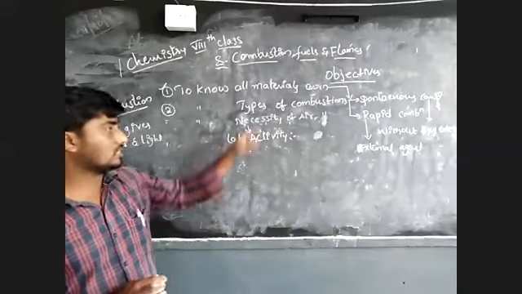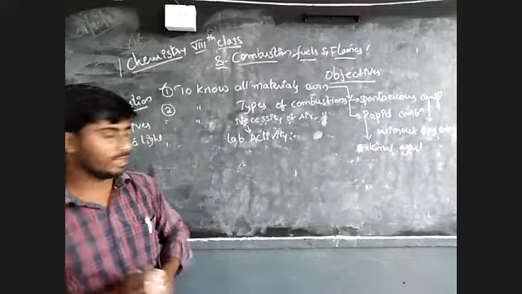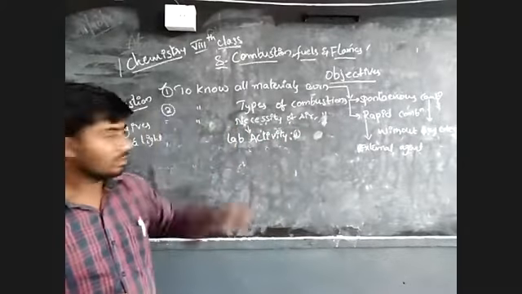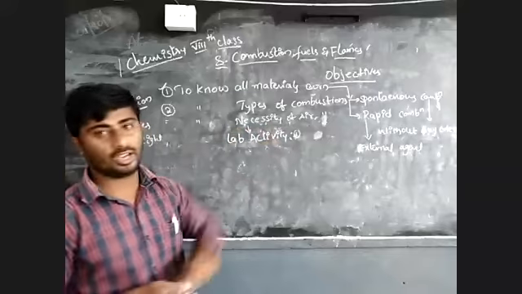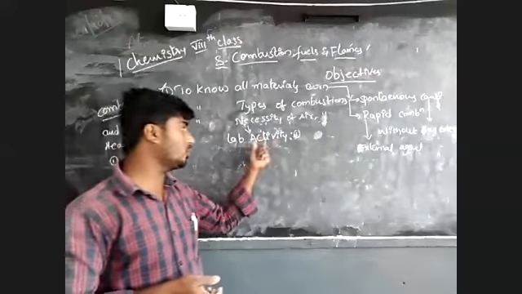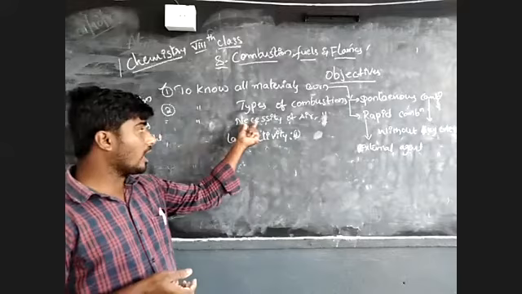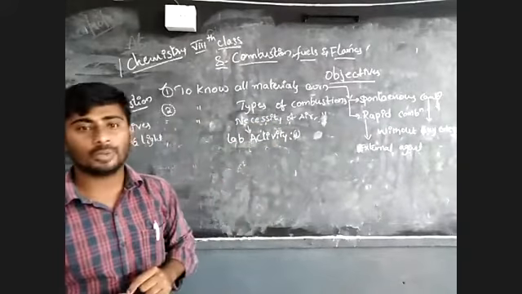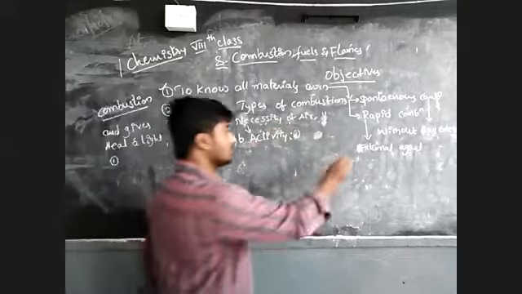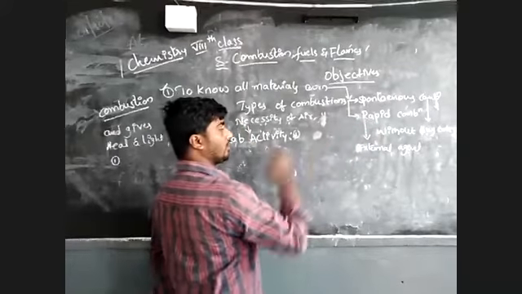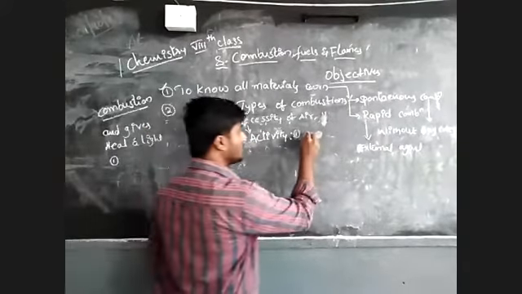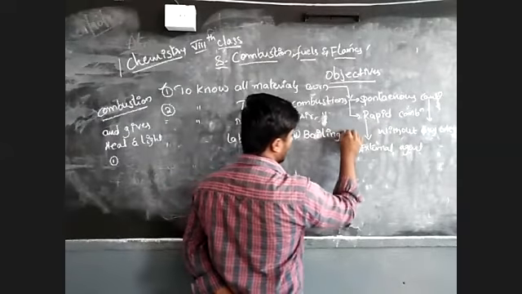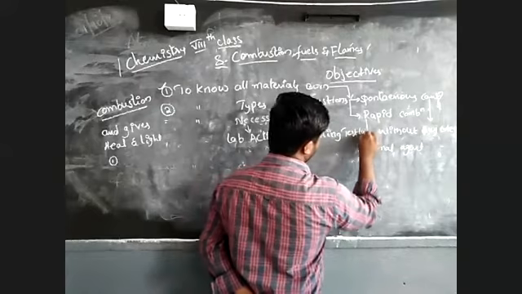For this, what materials are required? If you know the materials, check whether you are writing correctly or not. What materials are required for doing this lab activity to show that oxygen helps burning?